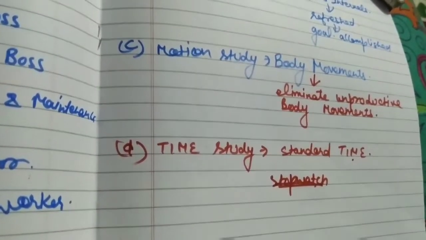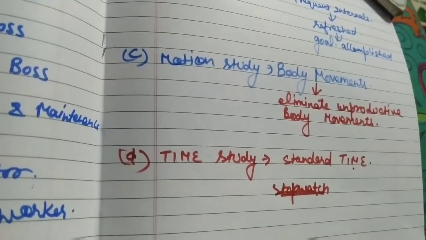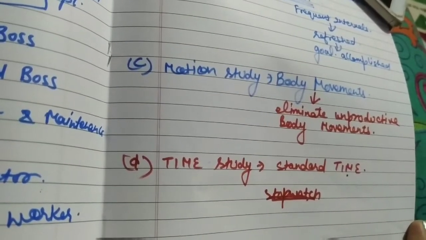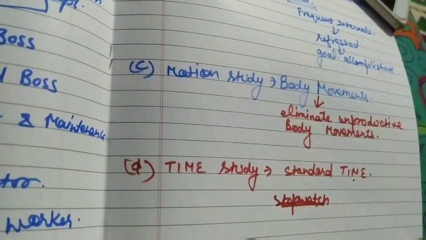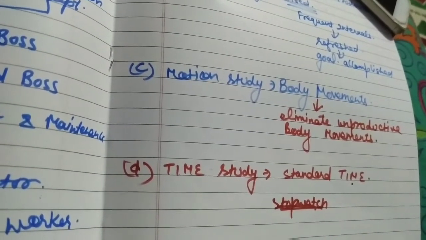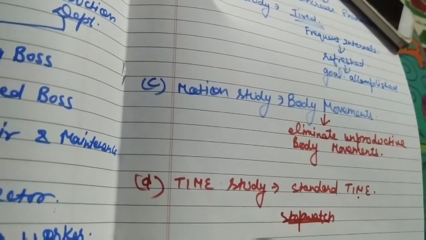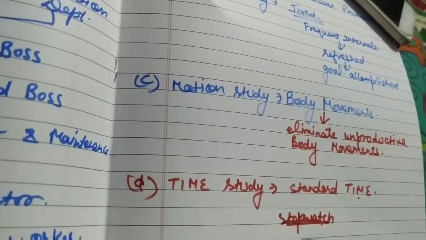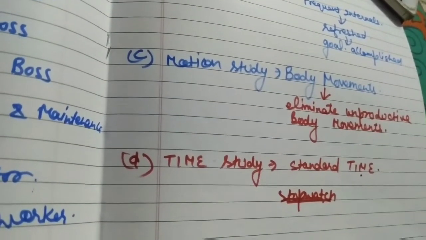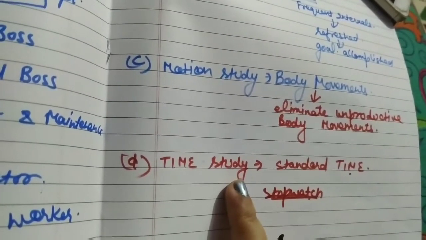You should give a particular work to each and every worker and see how many workers, the maximum number of employees, complete the work in a stipulated time. That time should be designed, that time should be considered as the standard time. Is it clear? So time study is very important.